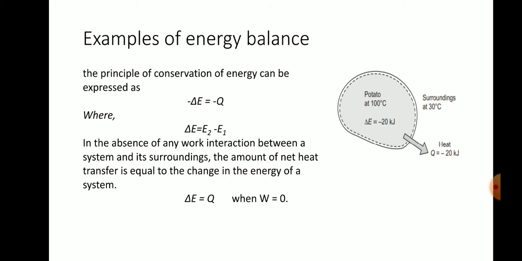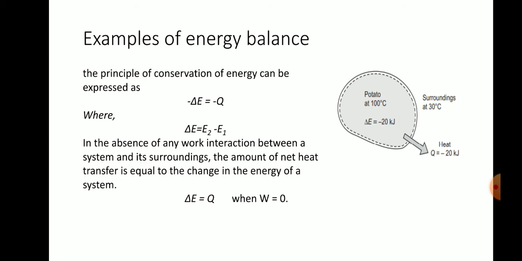Here delta E is equal to E2 minus E1, where E1 is the initial energy and E2 is the final energy. That means E1 is the potato at 100 degrees Celsius, and E2 is the potato at 30 degrees Celsius. Therefore E1 is greater than E2, so delta E gives a negative sign, which is the implication of the equation: minus delta E equals minus Q.